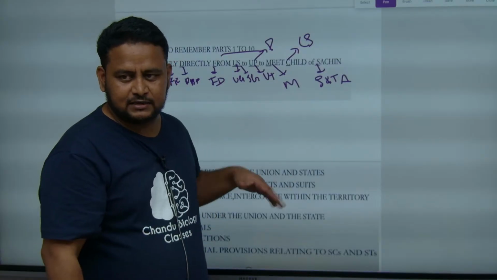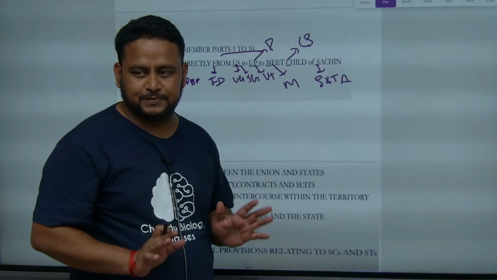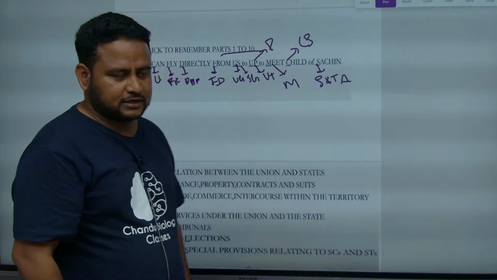So, part 1 to part 10 you have to remember, you can fly directly from US to UP to meet the child of Sachin. That's it. Okay. Now, let us continue.